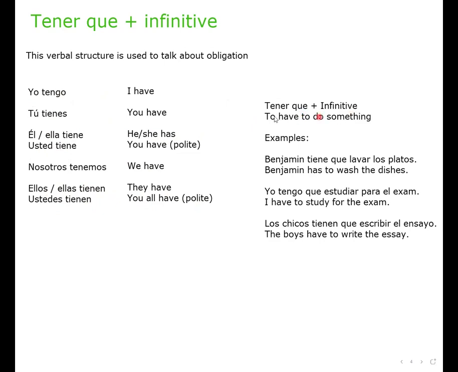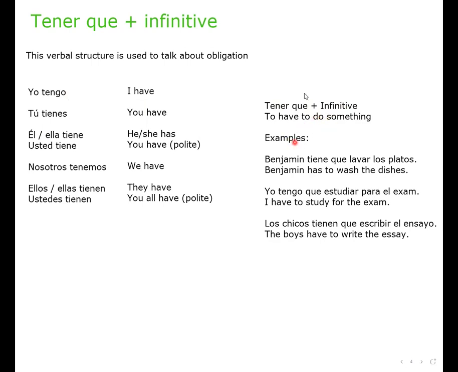Let's look at some examples with tener que plus infinitive. Tener que plus infinitive now means to have to do something. So tener by itself, by the way, means to have. For example, yo tengo un carro, I have a car. Tú tienes un libro, you have a book. So you physically have something. But tener que plus infinitive is a verbal structure that requires an infinitive, and it expresses the idea that something has to be done.